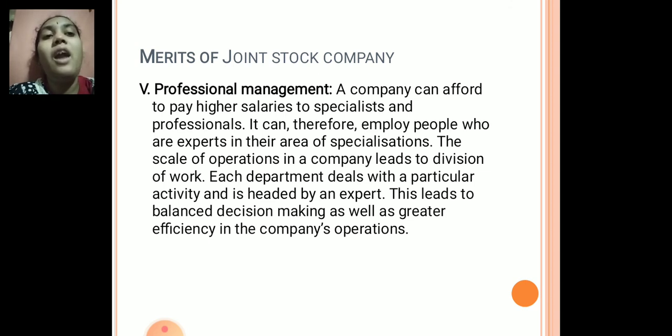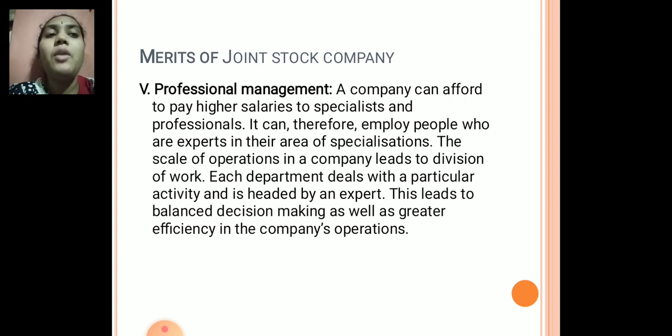A company can afford to pay higher salaries to specialists and professionals, because it has a huge accumulation of capital. It can therefore employ people who are experts in their areas of specialization.